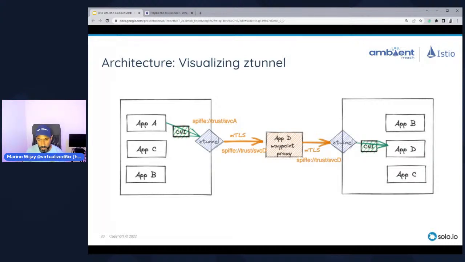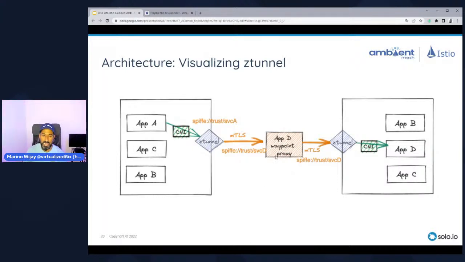Now, if app A wants to communicate with app D over here, one of the things that goes on is that the CNI pod, there's a CNI pod that's deployed, as Damon said as well. It's actually looking for traffic that is ambient mesh bound. When it sees traffic that is ambient mesh bound, it redirects that traffic towards the ztunnel. That ztunnel is then going to assume the identity, using the SPIFFE ID format, from app A using its service account, and then we'll use that as the basis to form its end of the MTLS tunnel. Now, assuming this waypoint proxy wasn't here, it would just be a direct tunnel to this ztunnel over here.